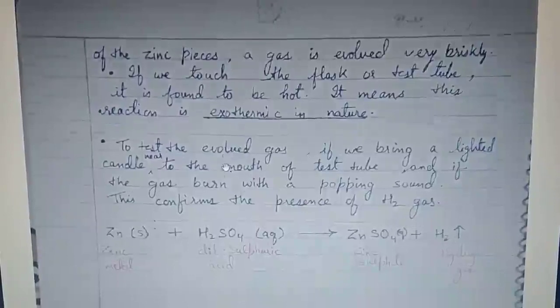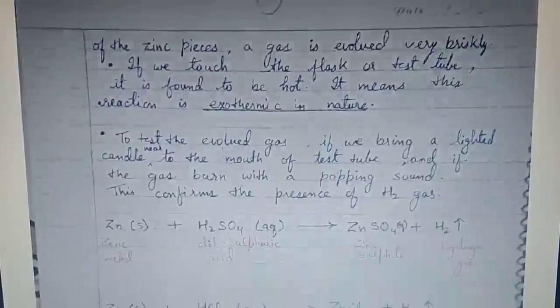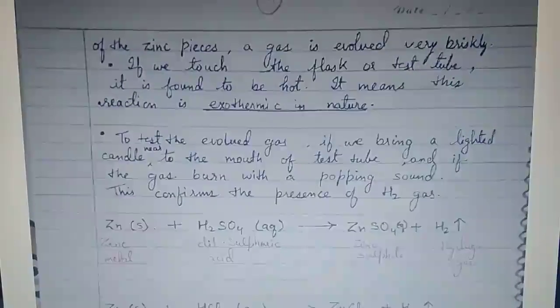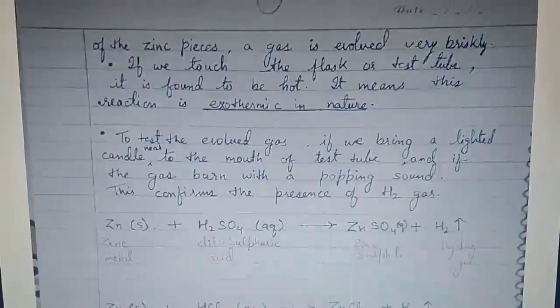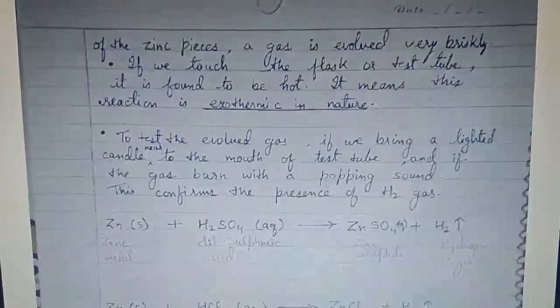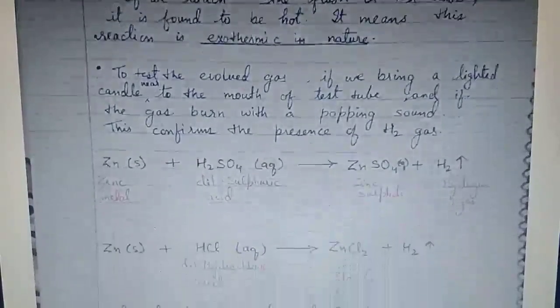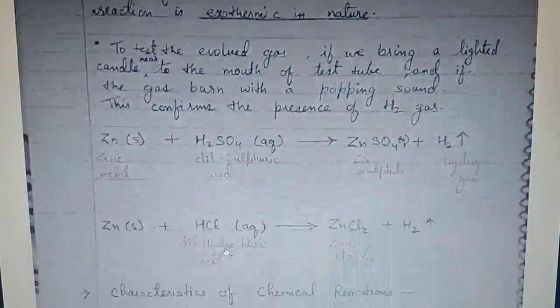You can detect that hydrogen gas is coming out. There is a very easy way to detect which gas is coming out. If we bring a lighted matchstick or a candle near the mouth of the test tube and it gives a popping sound, then we can confirm that hydrogen gas is evolving. The same goes for the reaction of zinc plus hydrochloric acid.